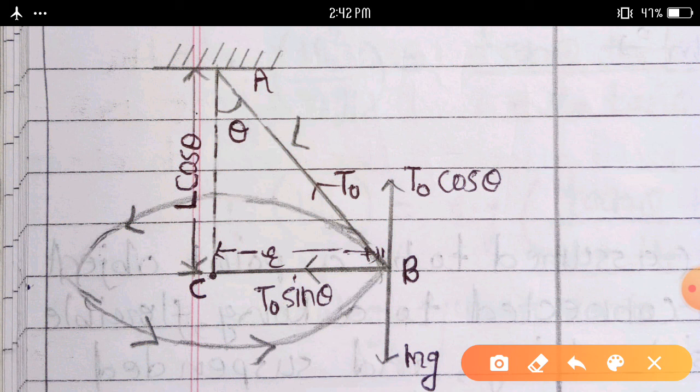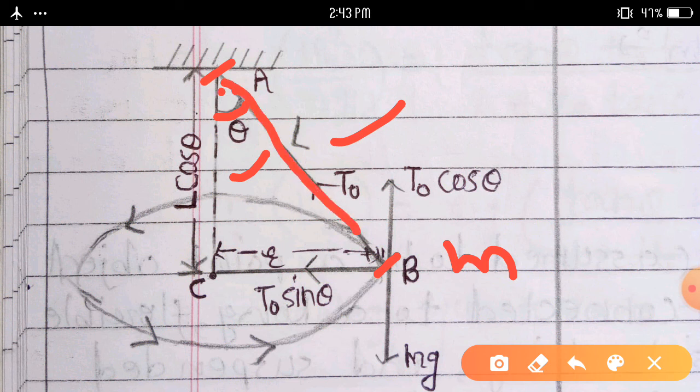Mass of this bob is considered as a small m, and the string of length, suppose the length of this string is a capital L. Here theta is the angle made by the string with the vertical at any position, considered as the semi-vertical angle of this cone. This angle is made here, between this section and this section.